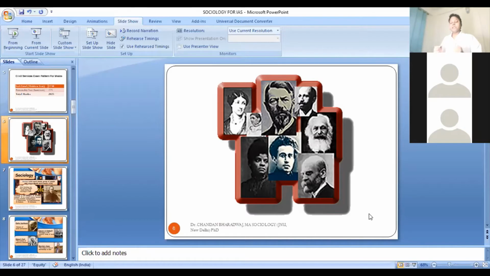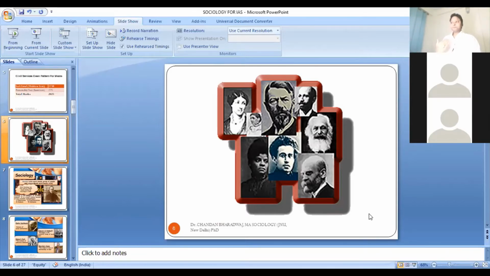It will employ the methodology of pure sciences in order to explore social reality, to understand social problems, to see social changes. So in this context, sociology started. And as I gave you the name of the scholar, it was Auguste Comte who coined the term sociology,